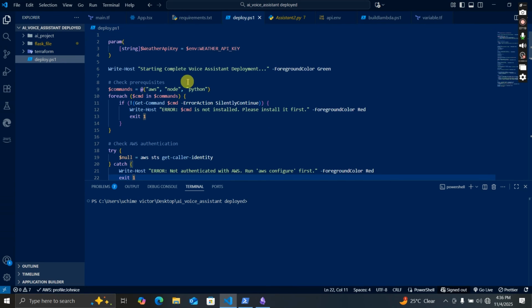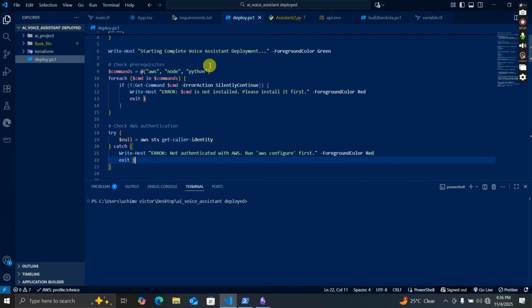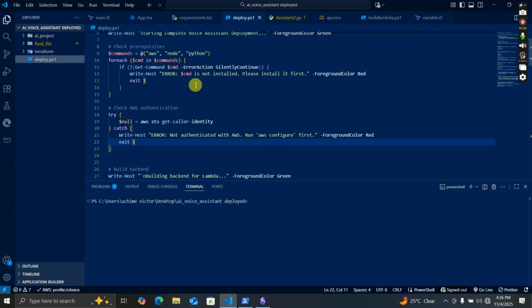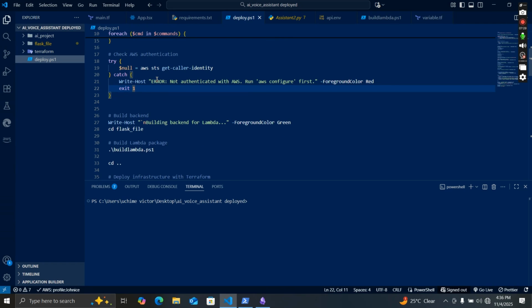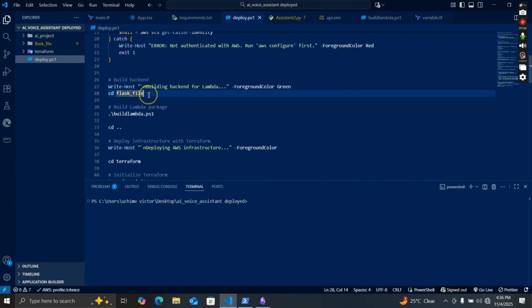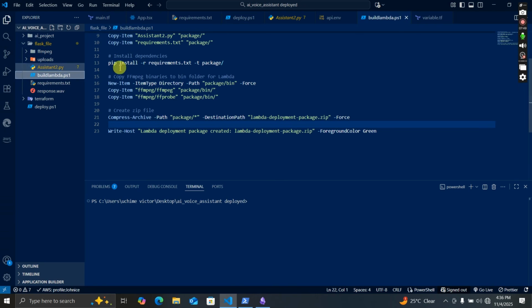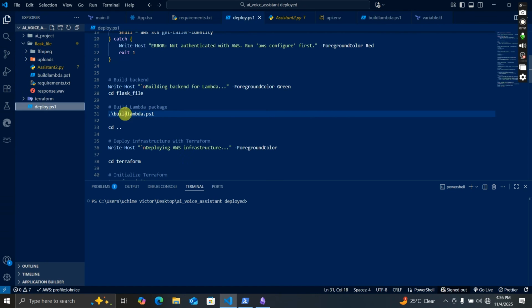So after it's done checking for the AWS CLI, the Node version, the Python, and the authentication, and it sees that all of these are there, it enters into our backend, which is this, and then it builds it. So it enters into our backend and builds our backend, which is .psi. It builds our Lambda build function. It triggers it, as you can see, /build lambda.psi, which is this file.